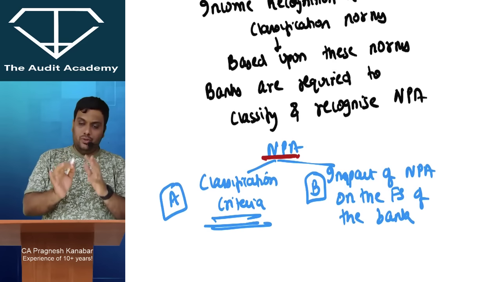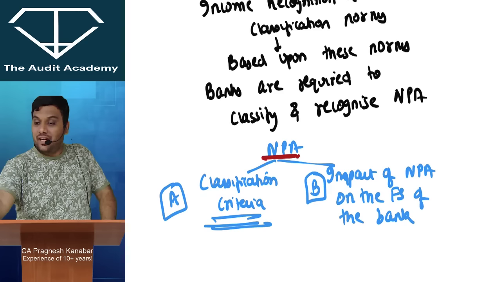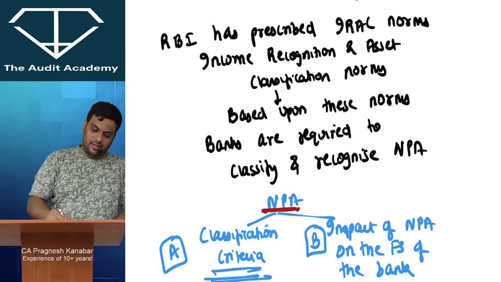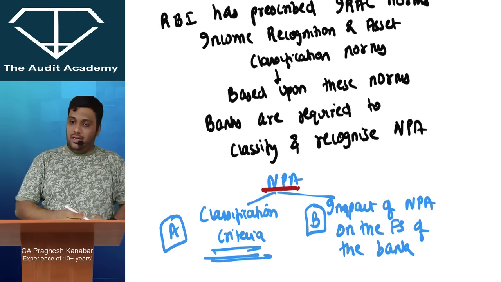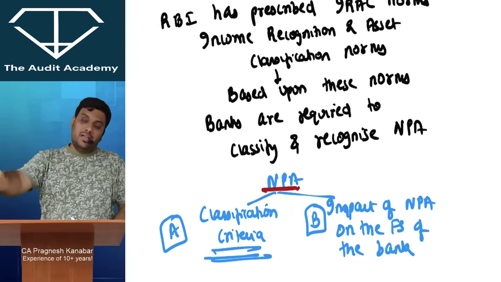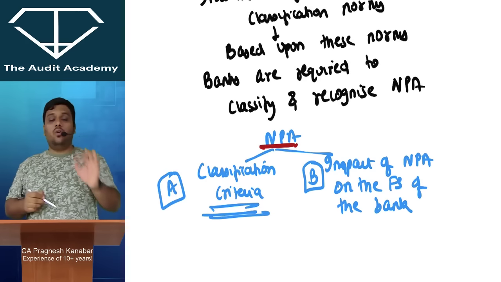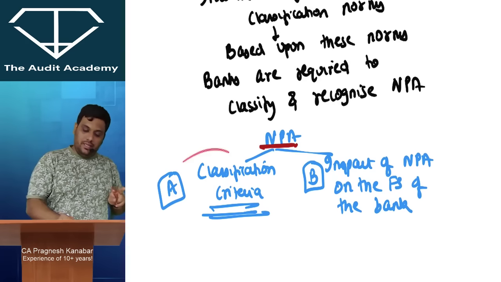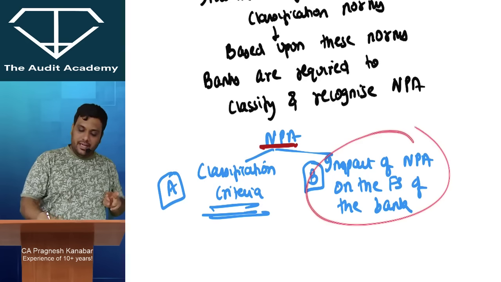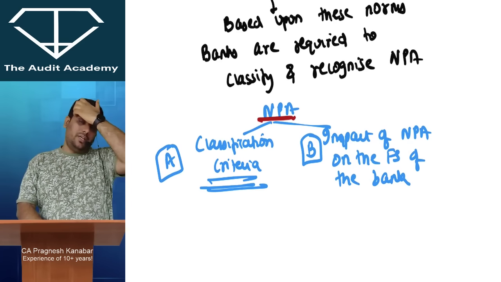So, students should know 2 things. First, when is an asset classified as NPA? That is given in your IRAC norms. Second, once the asset becomes an NPA, what can be the impact of NPA on the financial statements of the bank? So 2 things. One is the classification criteria. Second is impact of NPA on the financial statements of the bank.